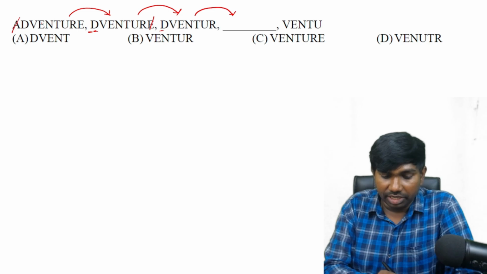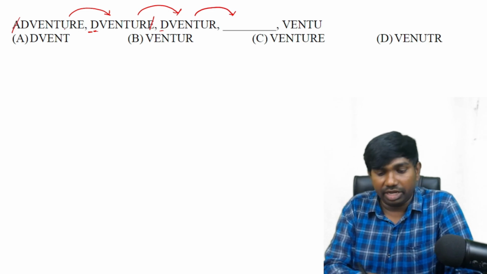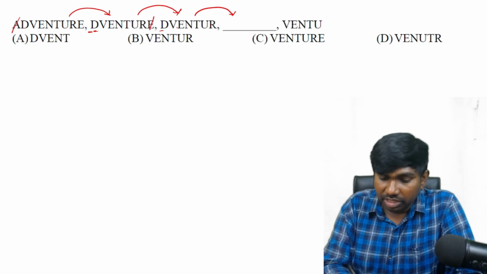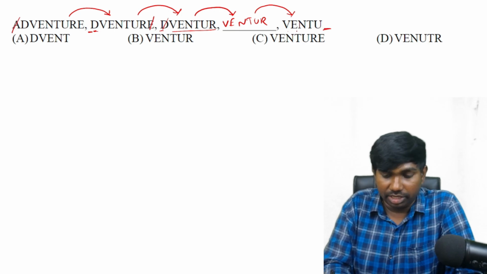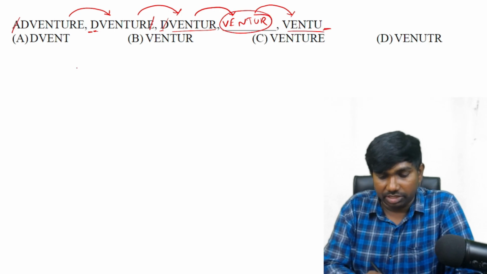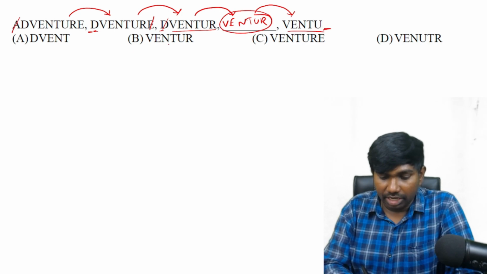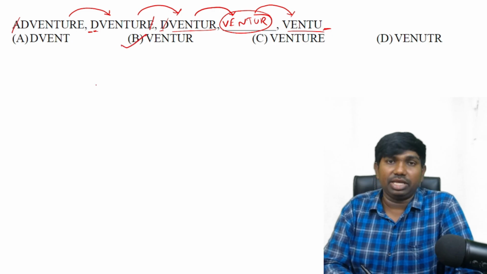Alternately, first letter deletion, last letter deletion, again first letter, again last letter. So that means in our answer D must not be there. VENTUR, and from this word to this word R should not be there. Yes, R is not there. That means this is the right answer. VENTU, option B is the correct answer.